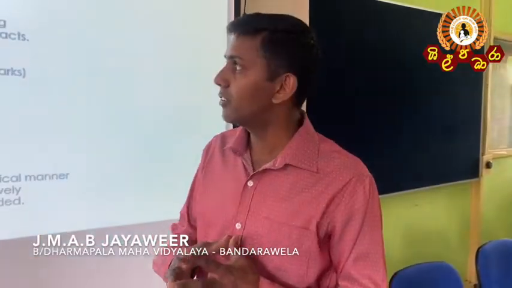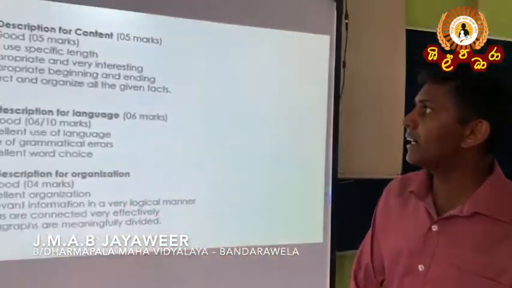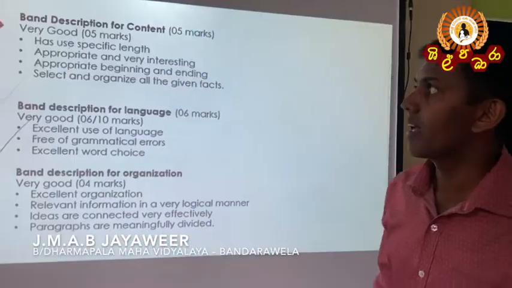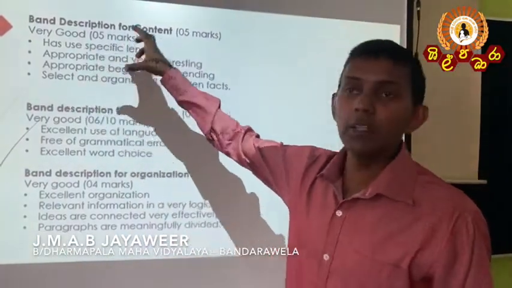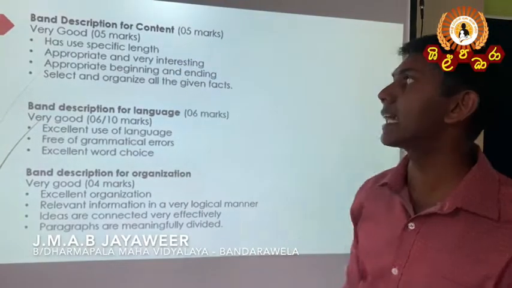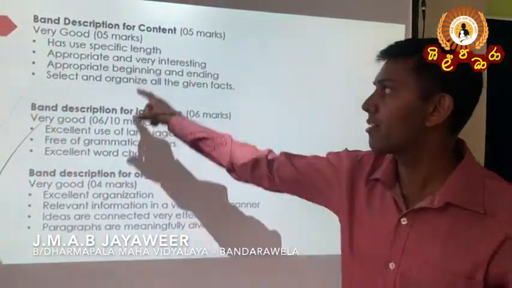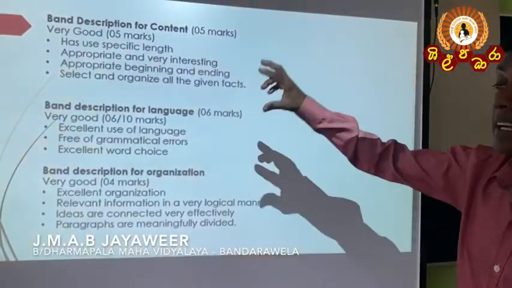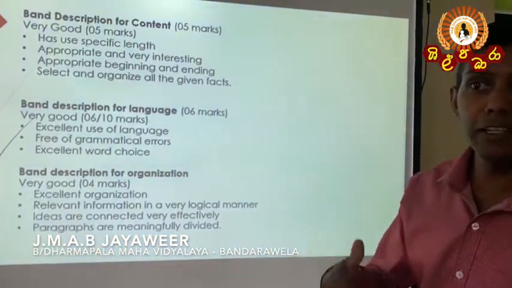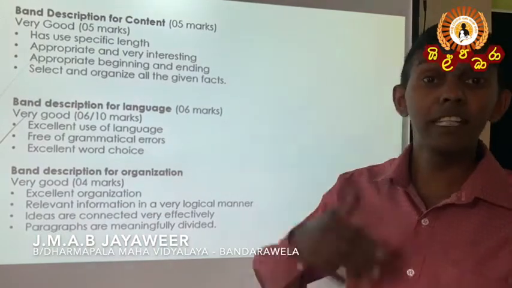Right, now finally, band description for content. If you want to get whole marks for content, it means 5 marks, you have to pay attention to these 4. First one, has used specific length. The word limitation has been given to you.